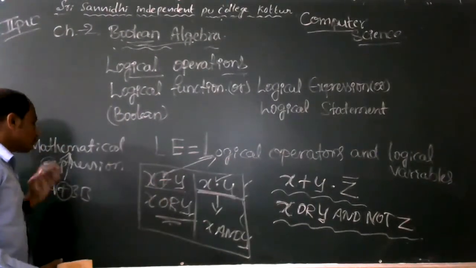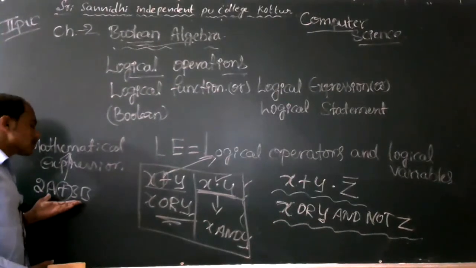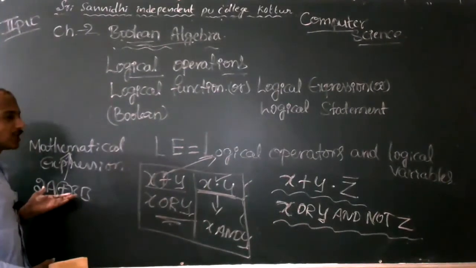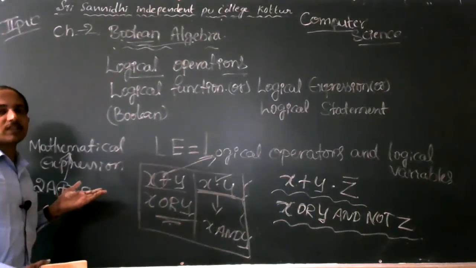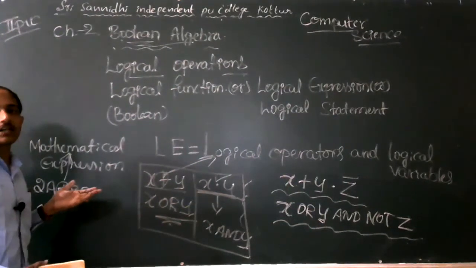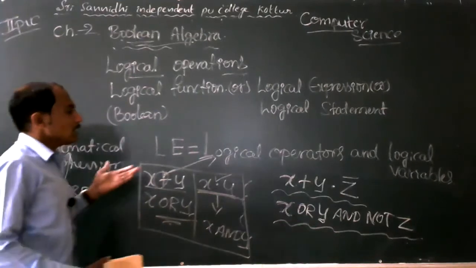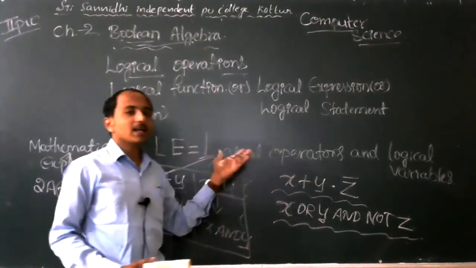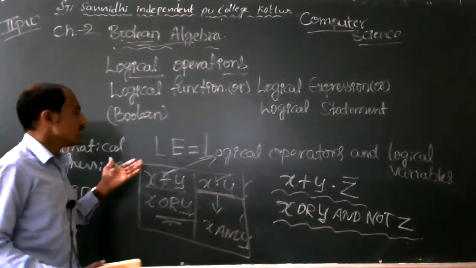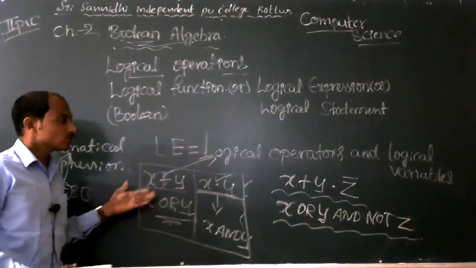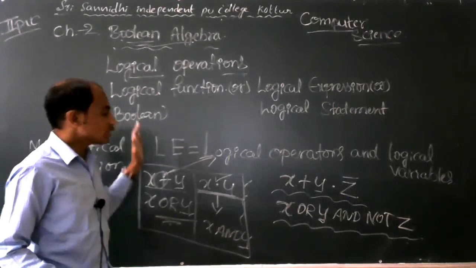In a mathematical expression like 2a plus 3b, mathematical operators plus, minus, star and divide are used, but in a logical expression, and, or, not are used.